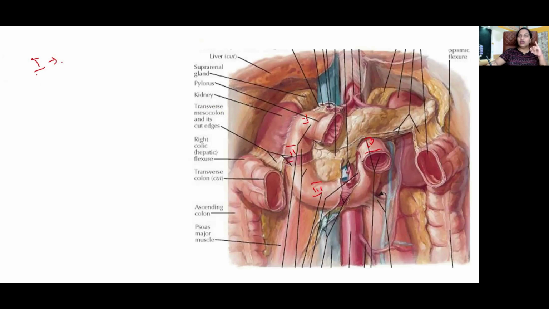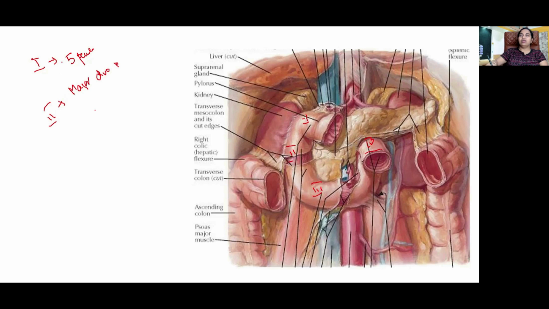It is intraperitoneal, mobile. It is supplied by end arteries. It is more prone to peptic ulcer. It has no plica circularis. It presents the duodenal cap. Remember these 5 peculiarities. The second part, the interior of the second part of the duodenum, it presents the major